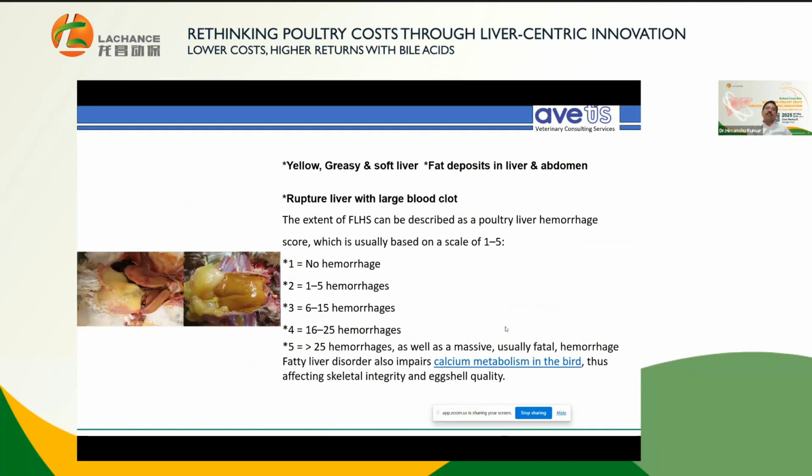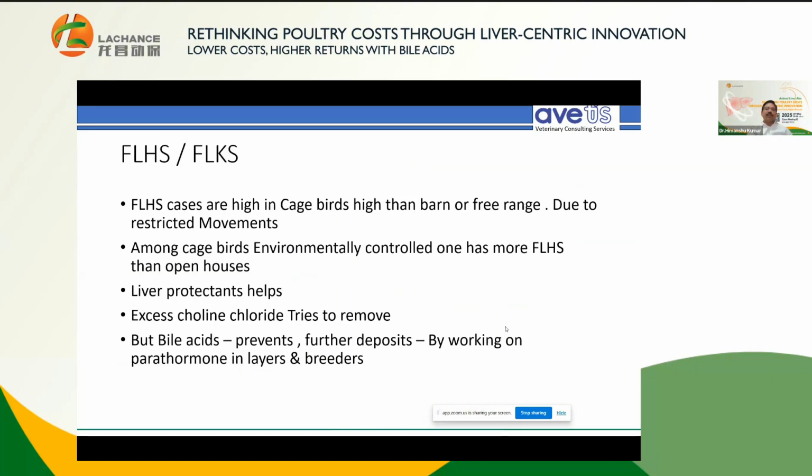This is about the fatty liver condition. I am not getting into detail of it. This is fatty liver kidney syndrome or hemorrhagic syndrome. It is higher particularly in cage birds due to restricted movement. Among cage birds, environmentally controlled ones are more susceptible to this disease.